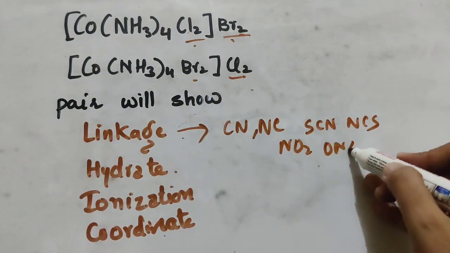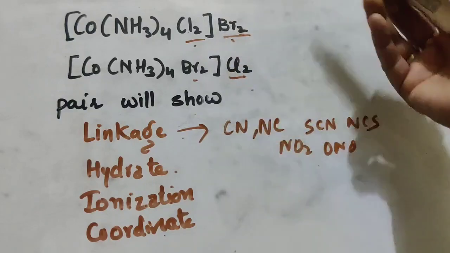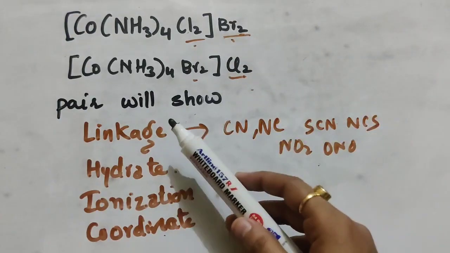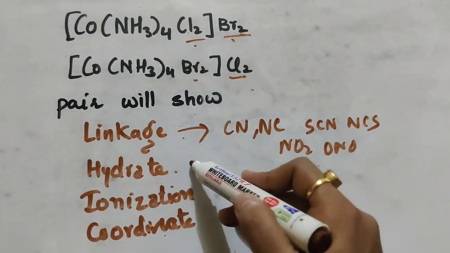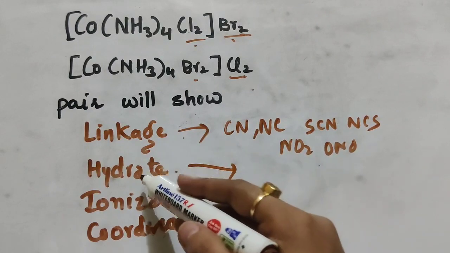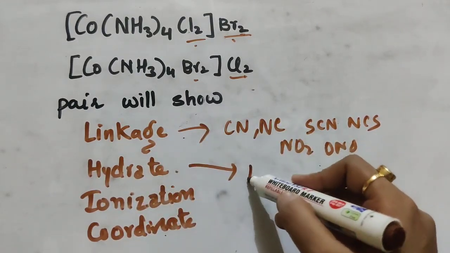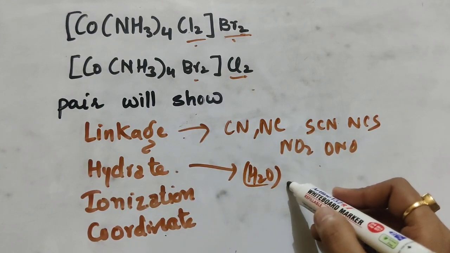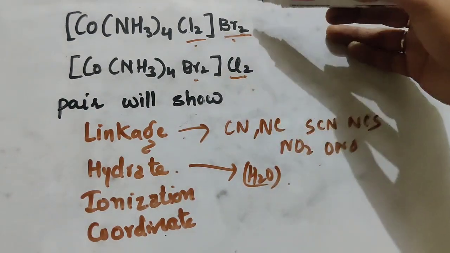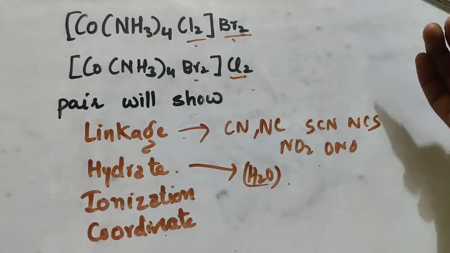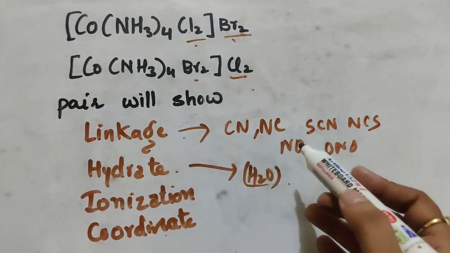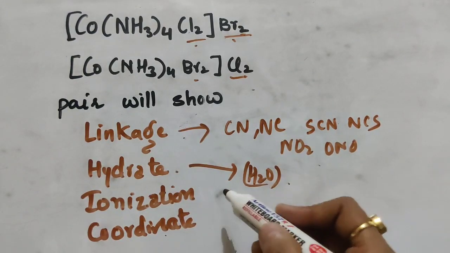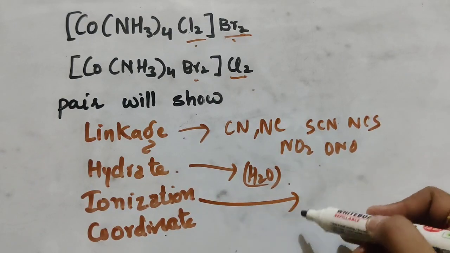In the above example, no ambidentate ligand is present, so it can't exhibit linkage isomerism. The second type, hydrate isomerism, is shown by those complexes which contain water as a ligand. In these two cases no water is present, so they cannot exhibit hydrate isomerism.